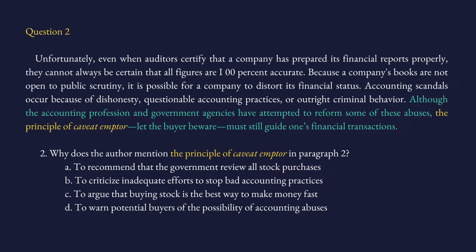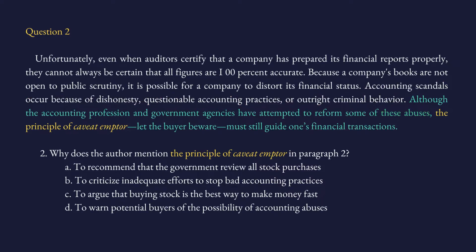Let's read the entire sentence. Although the accounting profession and government agencies have attempted to reform some of these abuses, now we have these abuses. We have to go one sentence back to understand what these abuses are. So let's go back. This is the previous sentence. Accounting scandals occur because of dishonesty, questionable accounting practices, or outright criminal behavior. So we are saying that in the accounting domain, some scandals, some abuses, some bad conduct, some bad happenings are happening.